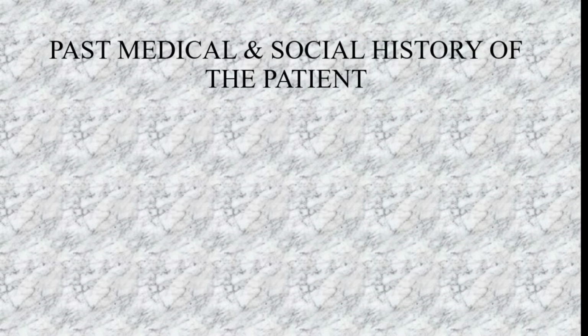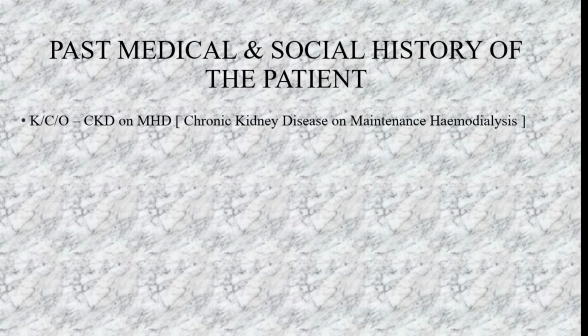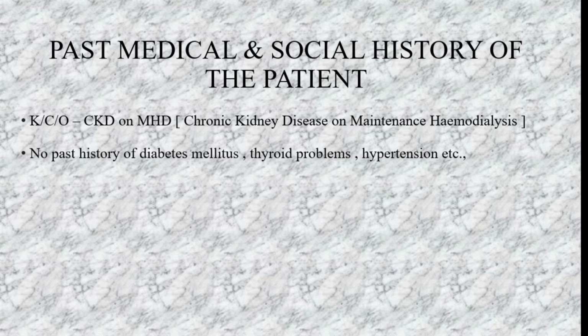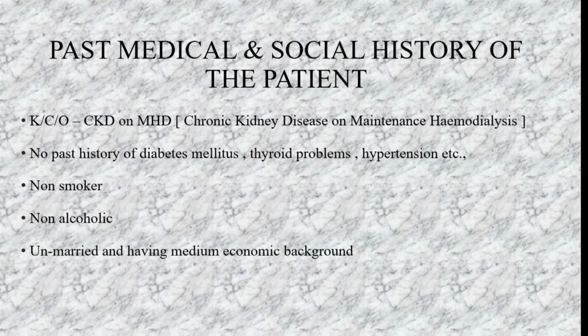So the past medical and social history of the patient: she is a known case of CKD on maintenance hemodialysis. There is no past history of diabetes mellitus, thyroid problems, hypertension, or any kind of malignancy. So there is no other past history, but she is a known case of CKD on maintenance hemodialysis. Coming to her social history, she is a non-smoker, non-alcoholic, and unmarried, and she has a medium-range economic background. She is living in Guntur.